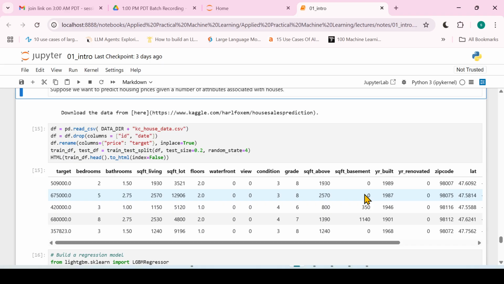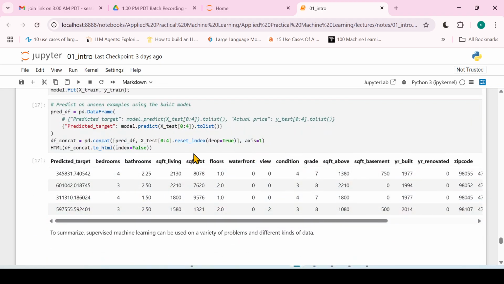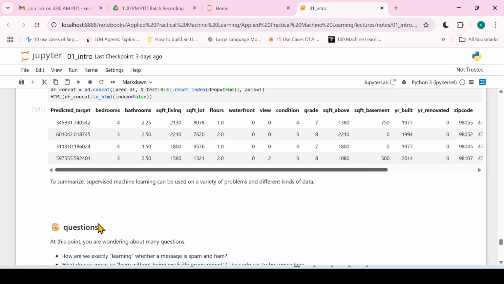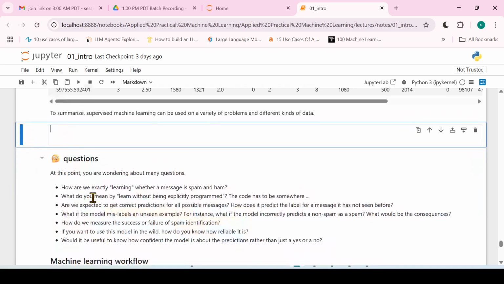We want to write programs using machine learning algorithms, right? So here we are using machine learning, and by writing the programs, we can see the predicted value we have, right? As a summary, machine learning can be used to solve a variety of problems and different kinds of data, right?